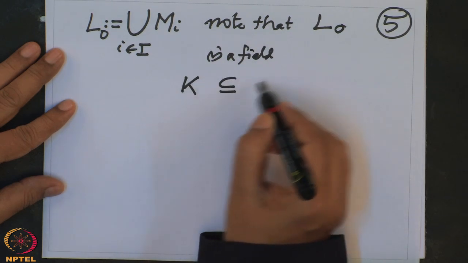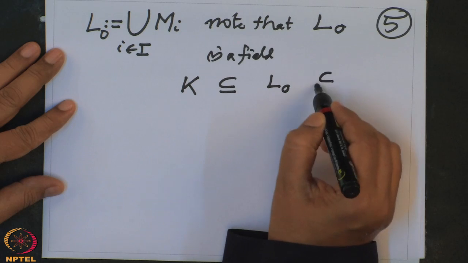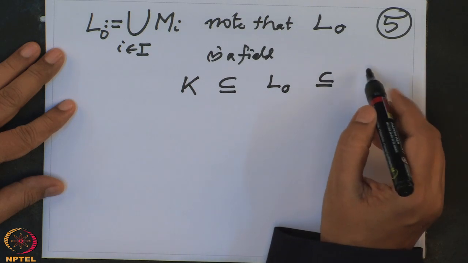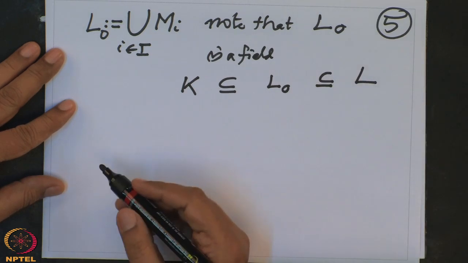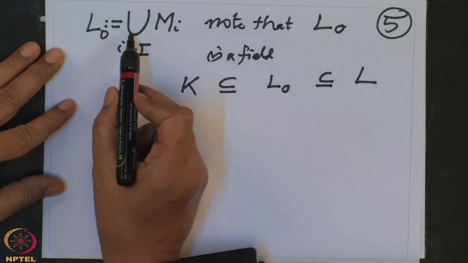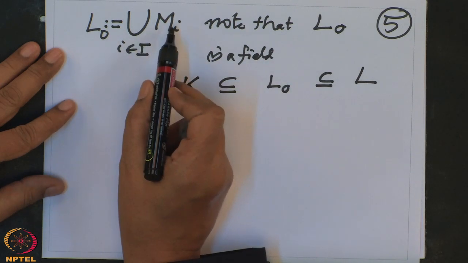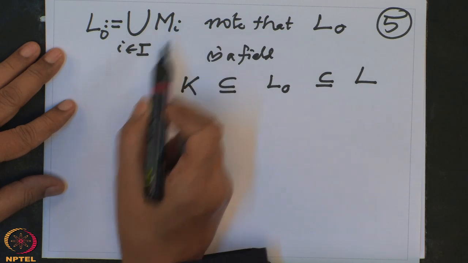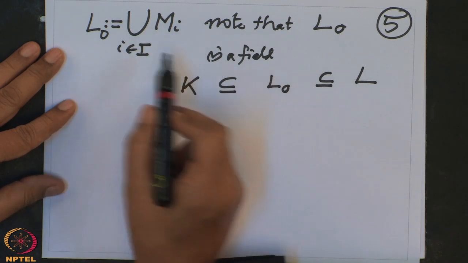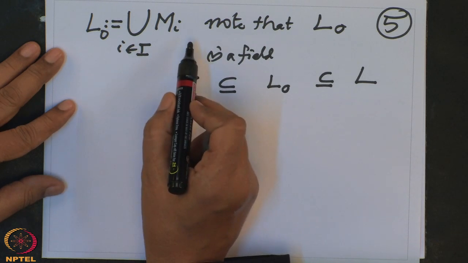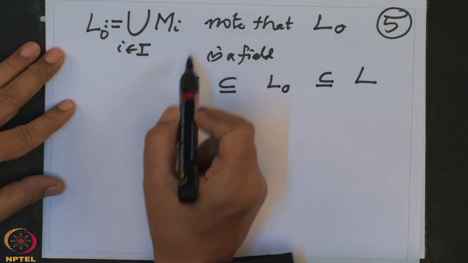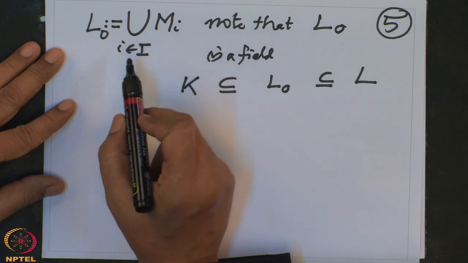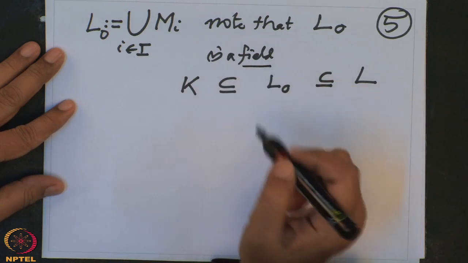K contained in L0 contained in L. So it is clear that this is a field, because if you take two elements here, both of them will lie in some Mi. One will lie in Mi, the other will lie in Mj, but I is totally ordered, therefore I can assume both lie in the same one. But all these Mi's are fields, therefore this is a field, this is clear.